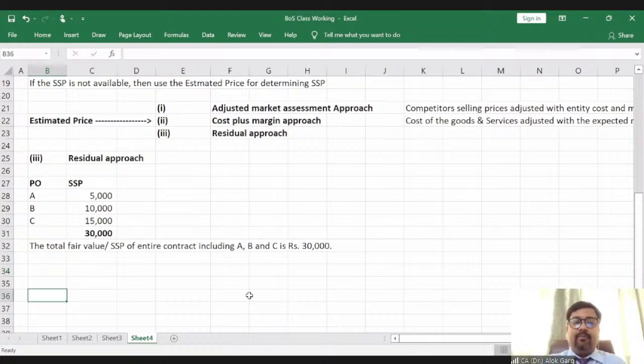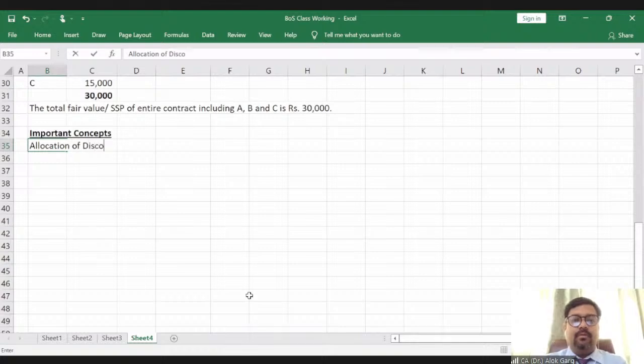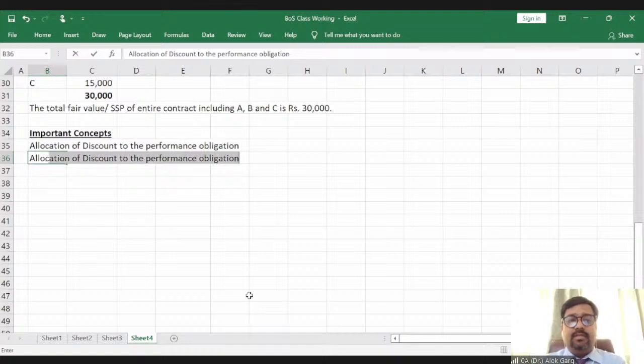Now, guys, there are two important things which need to be taken into consideration for allocating a transaction price. Please write down these as important concepts. The first important concept is allocation of discount to the performance obligation. Then the second one is allocation of variable consideration.